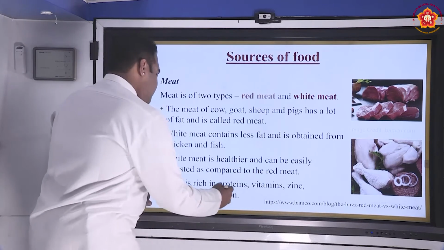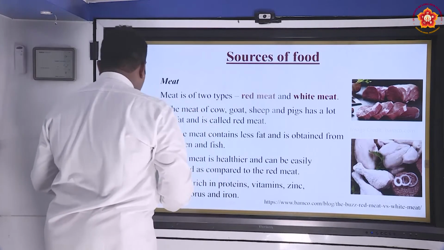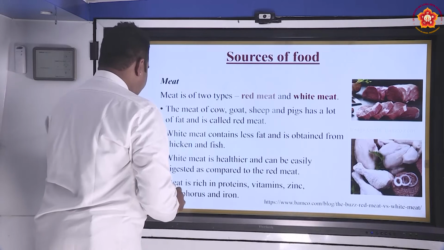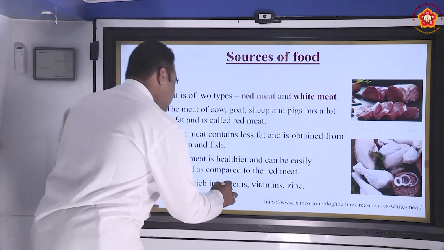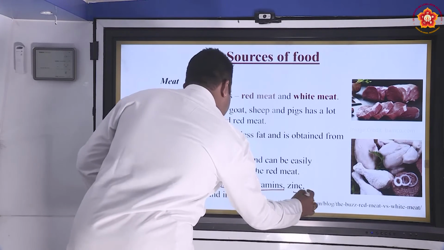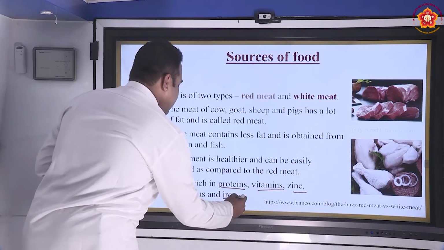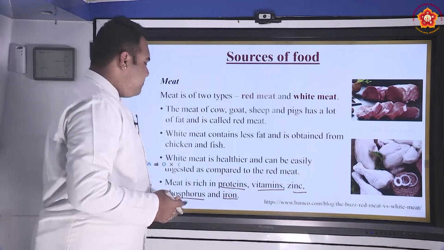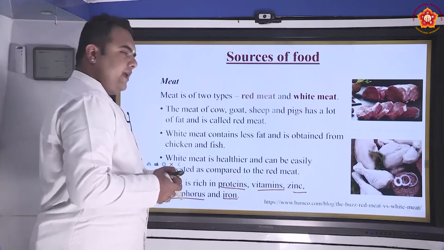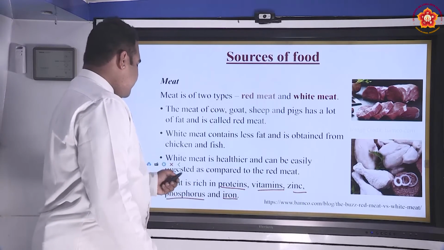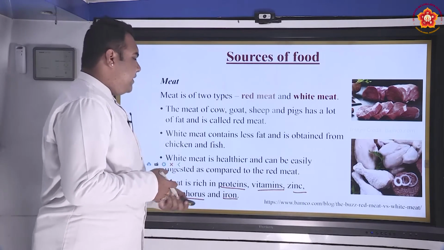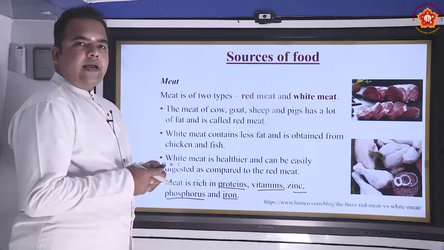Similarly, vitamins are available in meat. Proteins, vitamins, zinc, phosphorus, and iron. So these are the five important components that are available in meat. That is, meat is a rich source of proteins, vitamins, zinc, phosphorus and iron.